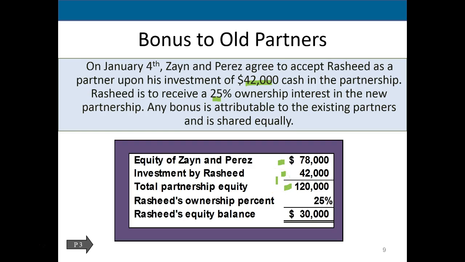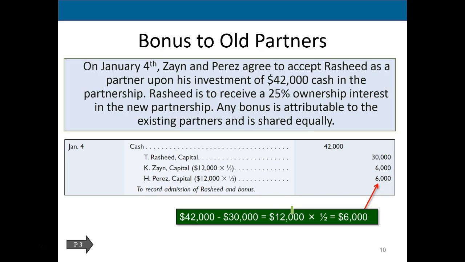We're going to give Rashid, for that $42,000 investment, a 25% interest. So 120,000 times 0.25 is 30,000. So if we take a look at the journal entry, the company's getting cash, so we're going to debit cash. Cash is going to go up. How do we make it go up? We do the same thing to it, which in this case would be another debit of the 42 that Rashid put in the partnership. But we're not just going to credit Rashid the 42. What we're going to do is only credit the 30. Why? Because that's what we agreed on. We agreed on the 25% interest in the partnership for Rashid.